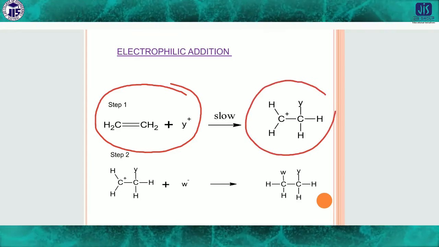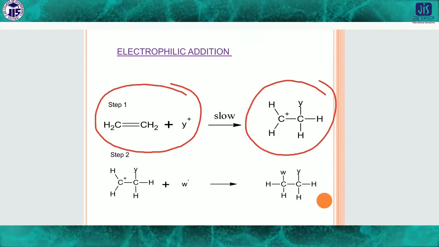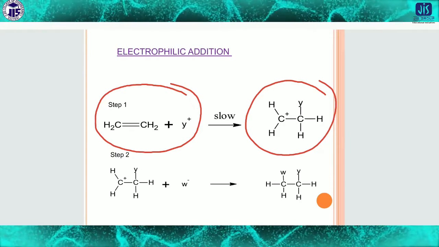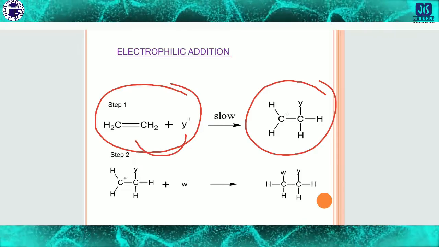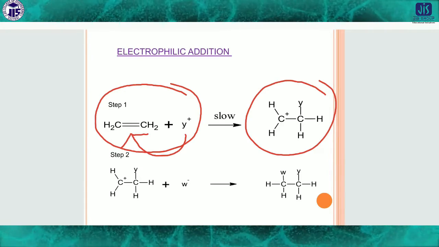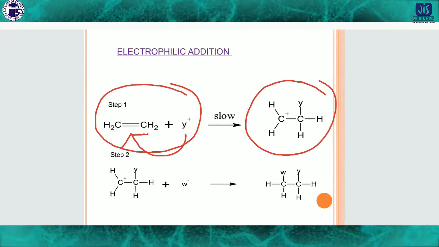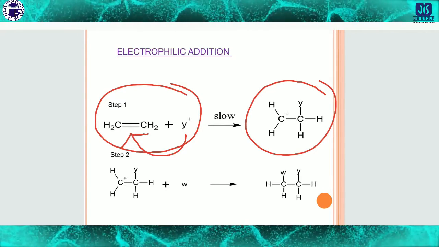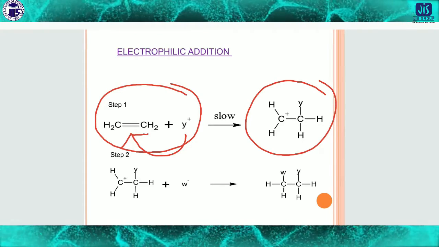After step 1, if it is Y plus, it is the electrophilic addition reaction, because Y plus is an electrophile, it loves electrons. And you know, a pi bond means there is a huge pi electron density. So obviously there will be a chance of addition of Y plus with the pi electron density.